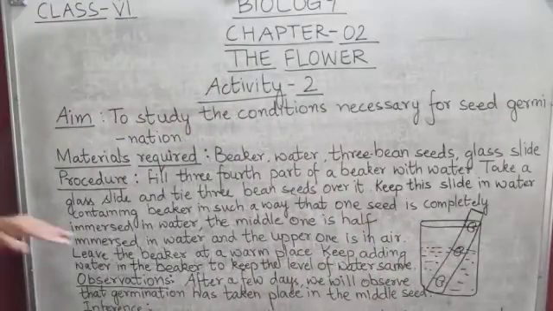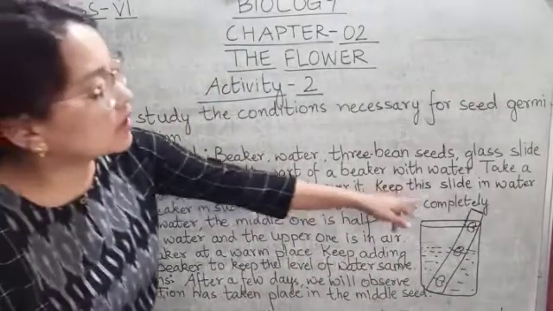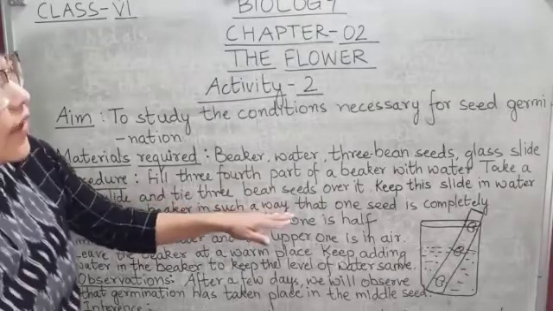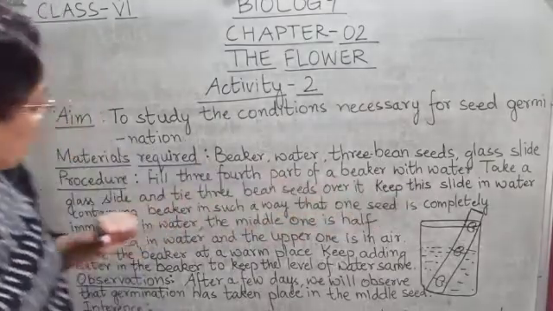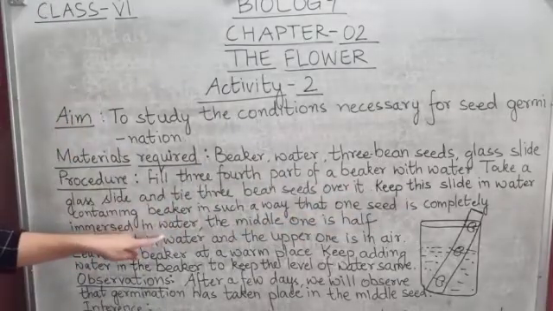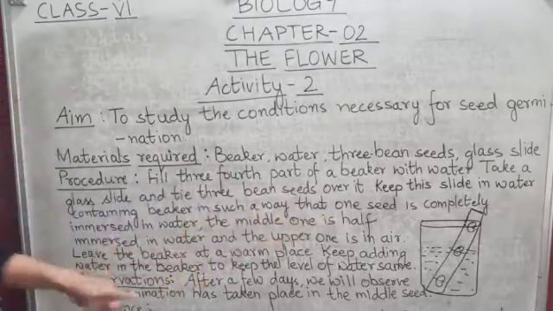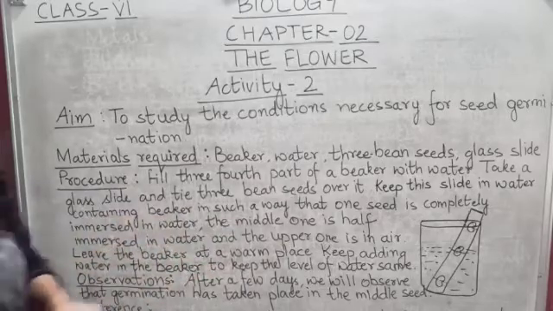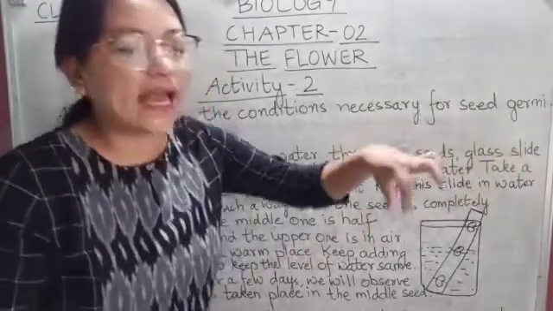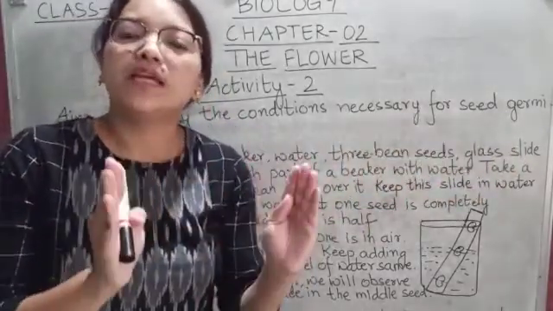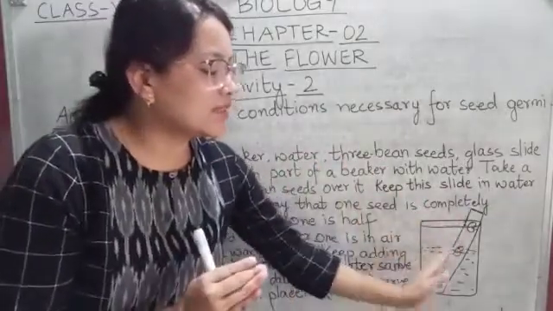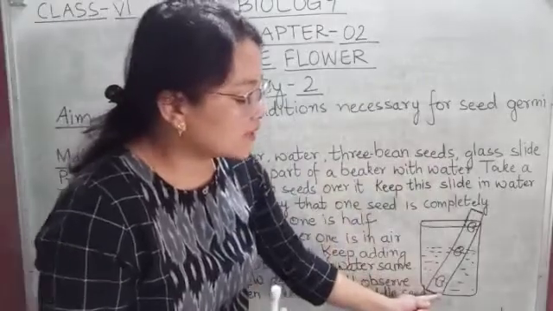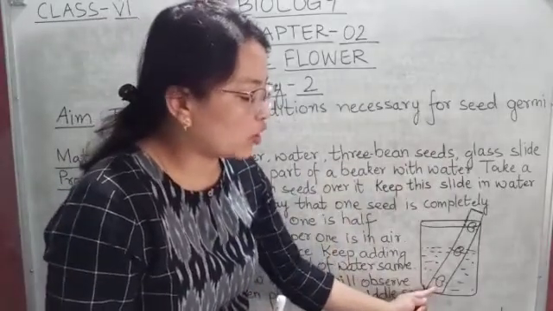Now keep this slide in the water-containing beaker in such a way that one seed is completely immersed in water, the middle one is half immersed in water, and the upper one is in air. So when you keep the slide which has 3 beans tied at equal distances, you have to keep it like this, so that one seed is immersed in water completely.